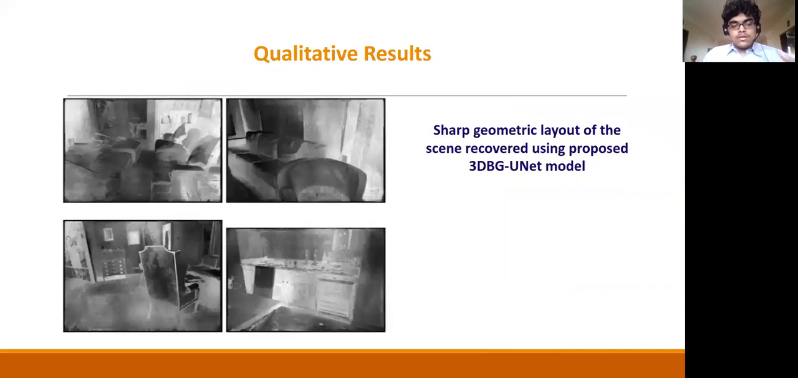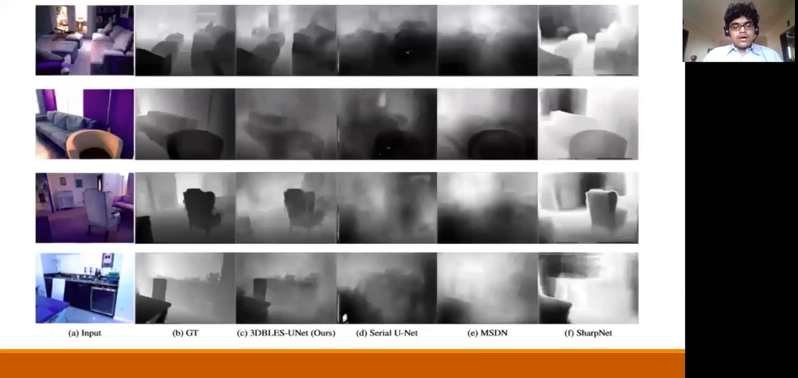These are our qualitative results from the first network, the 3D BG UNet network. And if you can see, the edges are so prominent in all these geometric layout images, especially this picture of the chair. The edges are so prominent in this picture. These are our final results. If you see the third column, you can notice how prominent the edges are. The other images, they tend to be more hazy, but our images have sharp edges because of the bilateral grid.